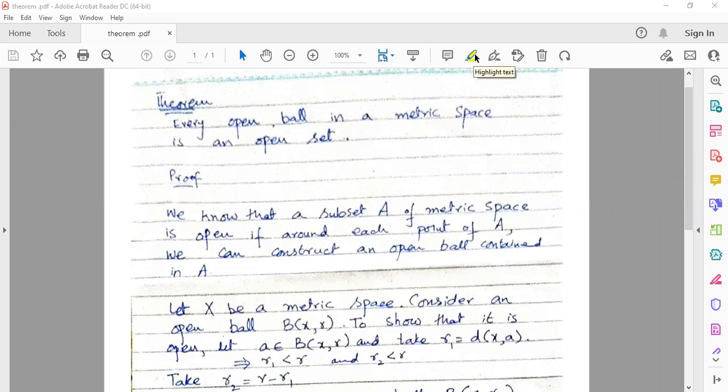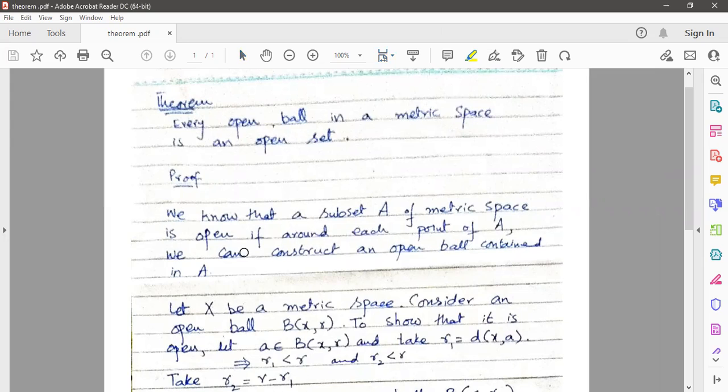Every open ball in a metric space is an open set. We will prove this theorem. और इसका proof कैसे करना है आपने?